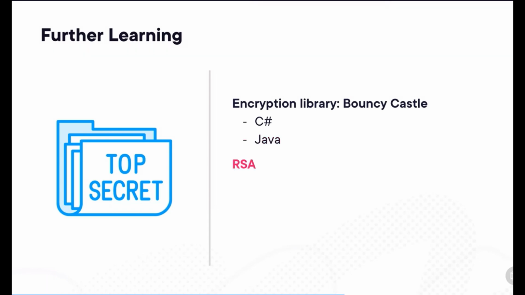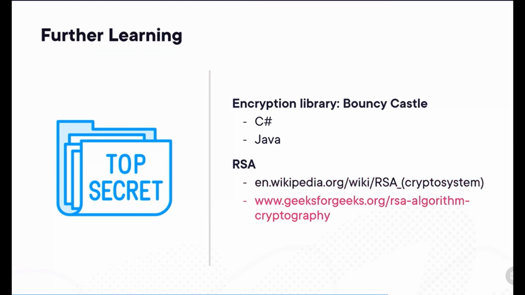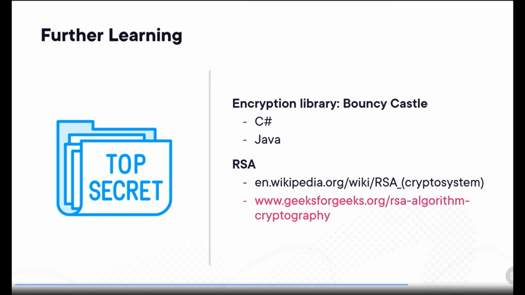But of course, there are materials available outside of Pluralsight as well. If you want to get hands-on with encryption, I want to encourage you to take a look at Bouncy Castle, an encryption library that's available for both C# and Java. If you want to dive deeper into how asymmetric encryption works, you might want to take a look at RSA, one of the most used algorithms for asymmetric encryption. There is a description available on Wikipedia, but there is also one available on geeksforgeeks.org. Here you don't just find an explanation of how the algorithm works, but there are also code samples that allow you to get a bit more hands-on.